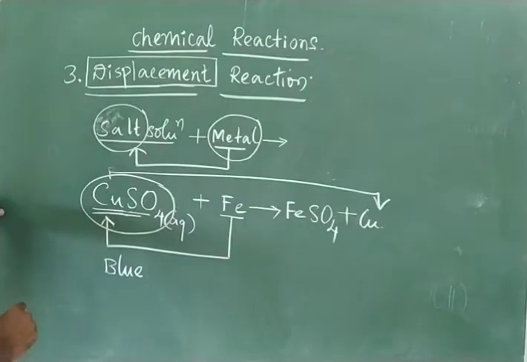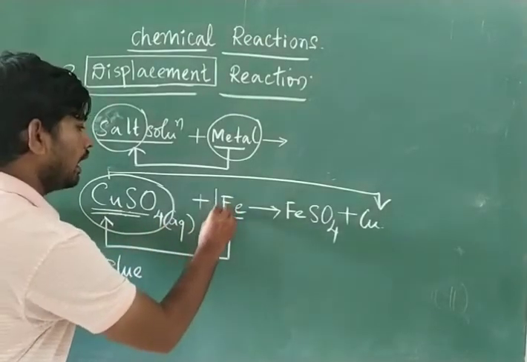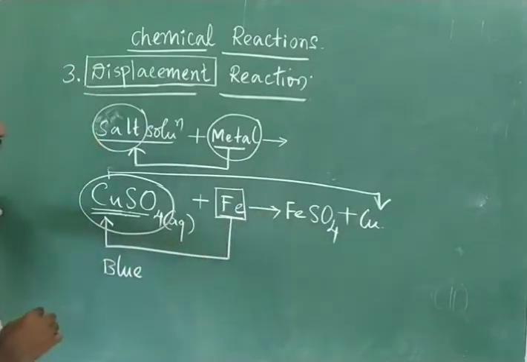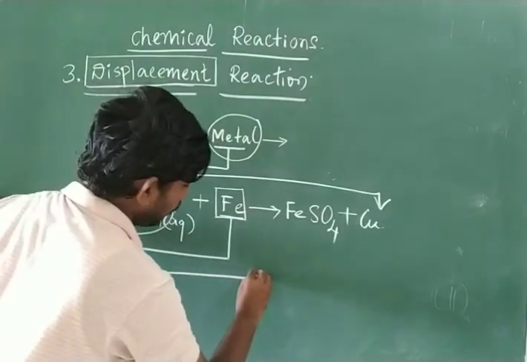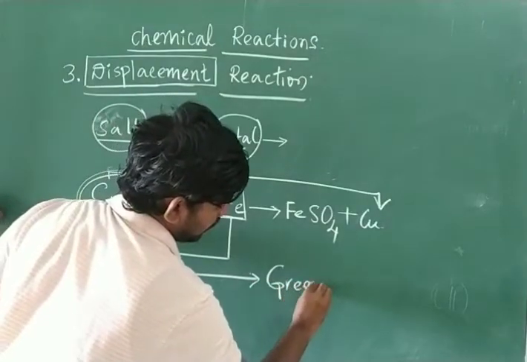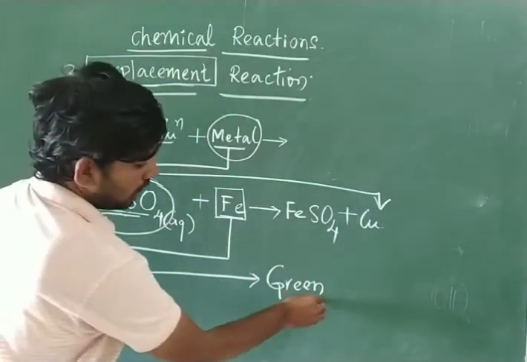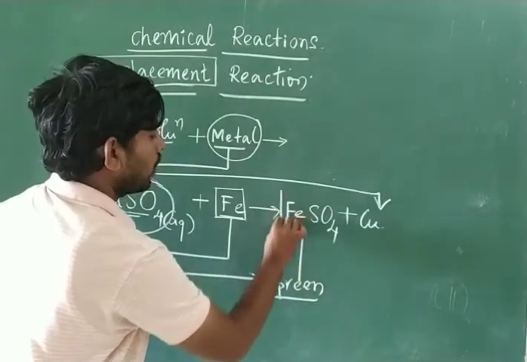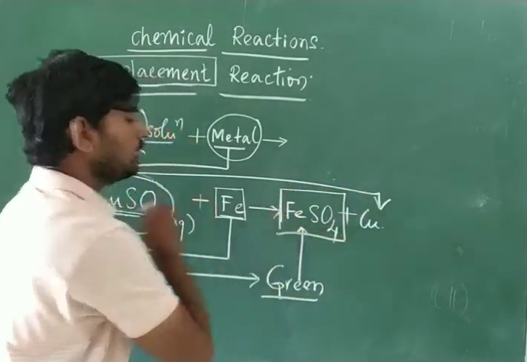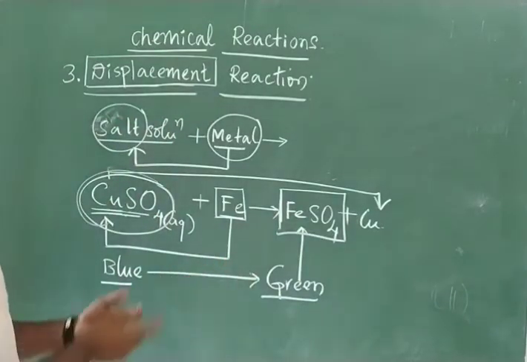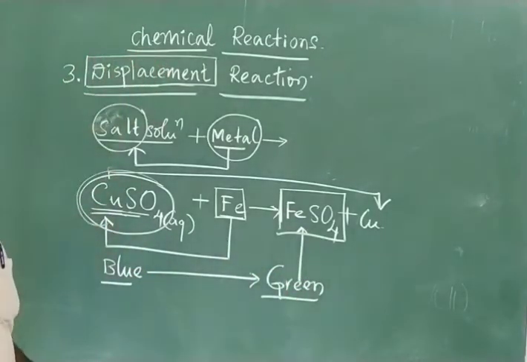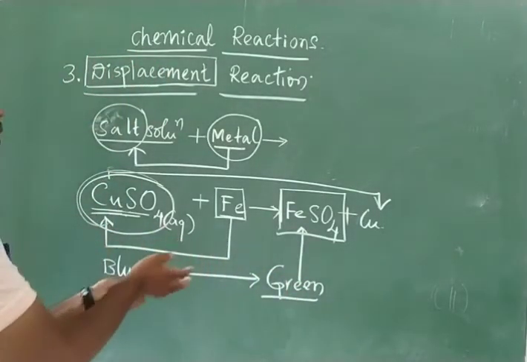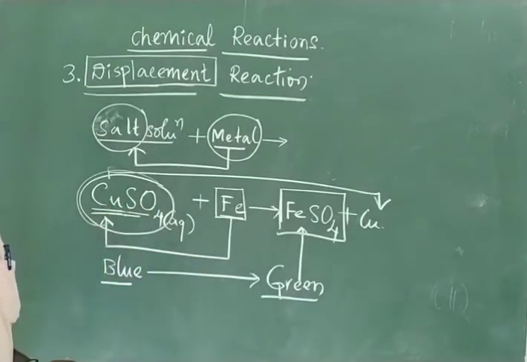When you add an iron nail, which is made of iron and is more reactive than copper, slowly the color of the solution turns from blue to green. This green color indicates the formation of iron sulfate, because iron sulfate is green. If the solution turns from blue to green, it indicates a displacement reaction. By referring to the change in color, we know about the completion of the reaction.